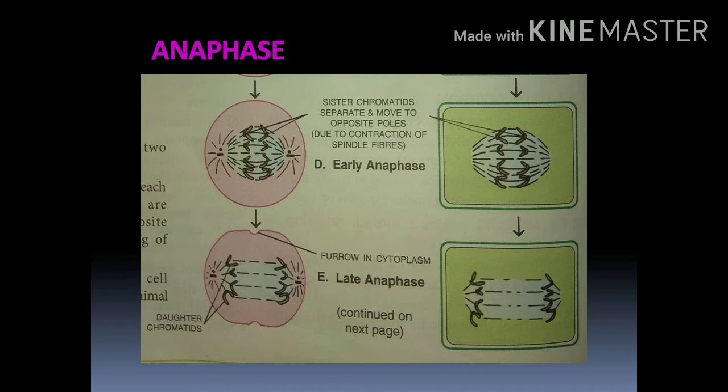But in the plant cell, there is no furrow formation. In the anaphase in the animal cell, a small furrow forms in the cell membrane. And in the late anaphase, these sister chromatids move nearer and almost settle in the polar region.